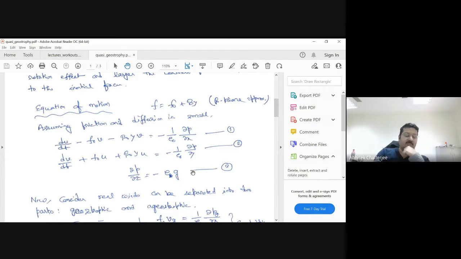It is Boussinesq's approximation. It says that the variation in rho is not very strong. For example, in a water column, the density changes from 1020 or 21 to 1035 kg per meter cube. So it is changing in a range of 14 or 15 kg per meter cube. And what is your mean? Rho mean is 1000 kg per meter cube, or 1020 kg per meter cube in this case. So your rho naught is a much bigger number compared to the change in rho.